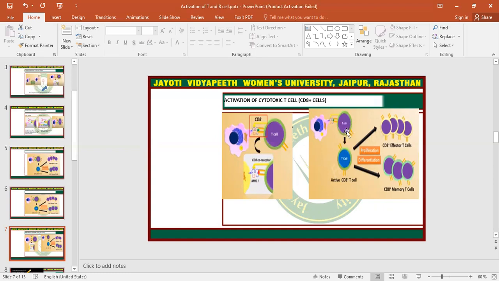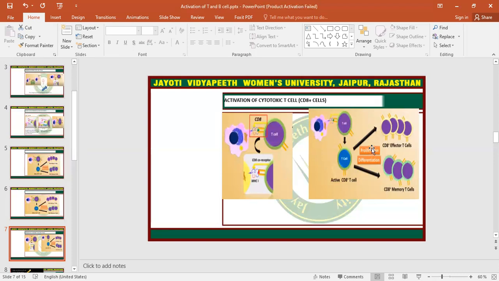The CD8 cytotoxic cell will release some cytokines, and they will bind to the receptor of the cytotoxic cells, and this will lead to the activation of the cytotoxic cells, and the activated cytotoxic cells will proliferate and differentiate.